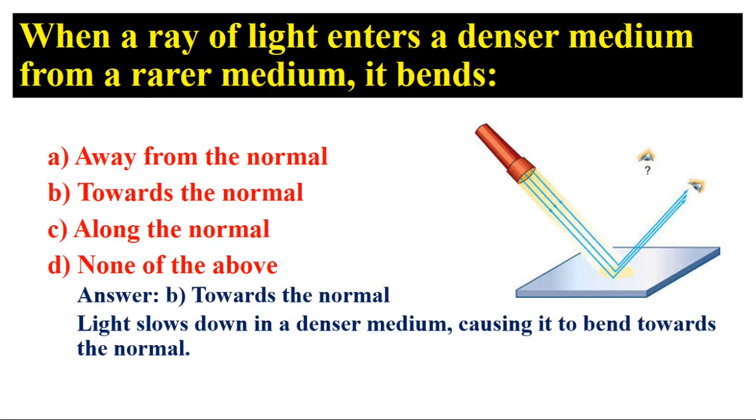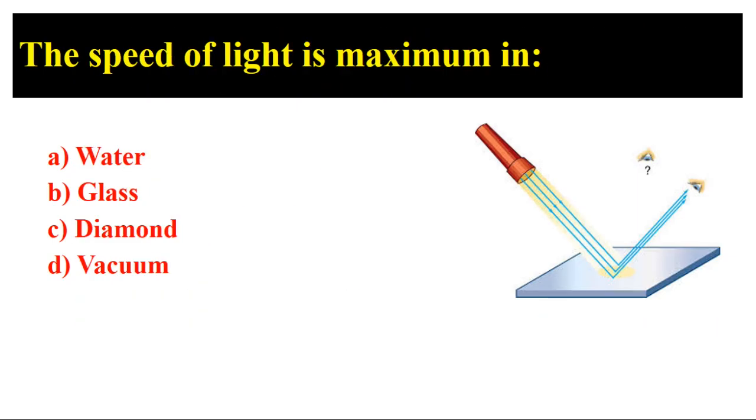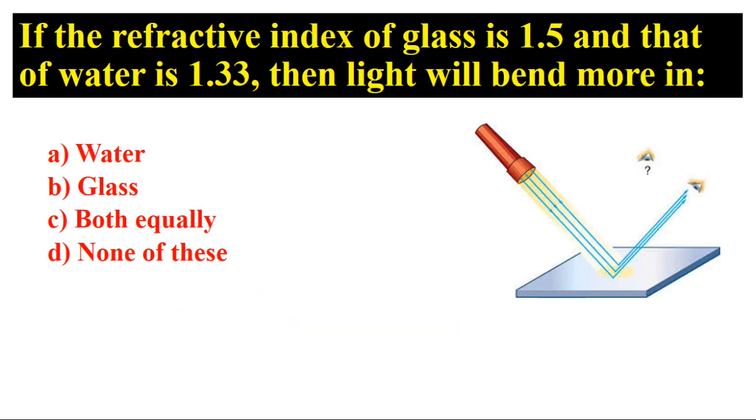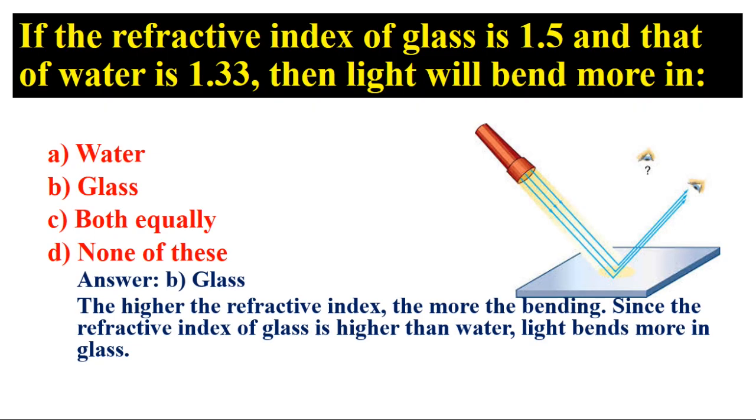Answer: B. Towards the normal. Light slows down in a denser medium, causing it to bend towards the normal. The speed of light is maximum in Answer: D. Vacuum. Light travels fastest in a vacuum with a speed of 3 times 10 to the power of 8 meters per second. If the refractive index of glass is 1.5 and that of water is 1.33, then light will bend more in Answer: B. Glass.